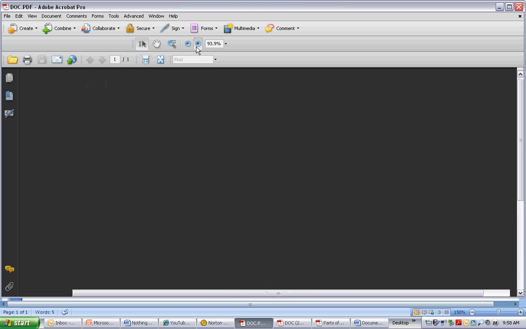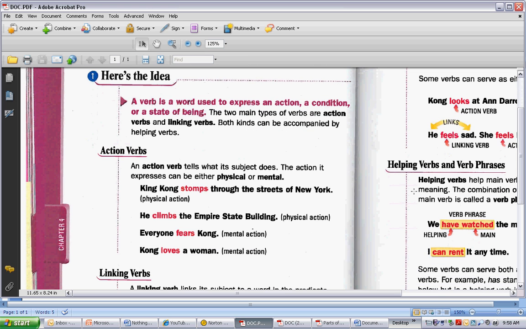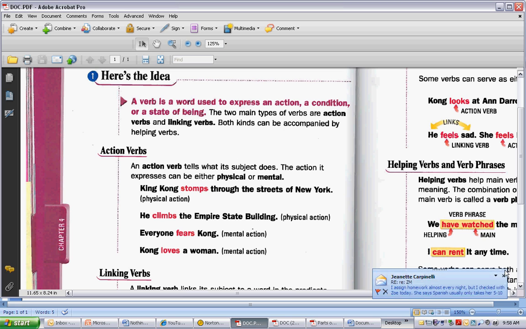First, we want to talk about action verbs. An action verb tells what the subject does. Please note that the action can be physical or mental. For instance, King Kong stomps and he climbs are both physical actions. Everyone fears and Kong loves, these are mental actions. So by fearing something or loving something, you are actually doing an action.